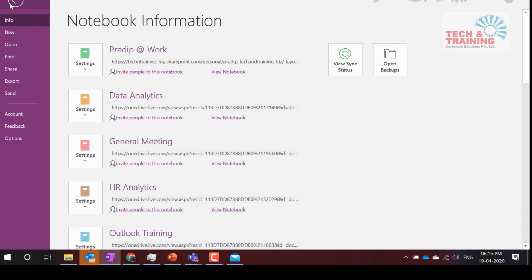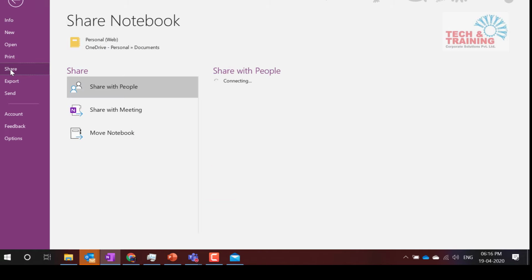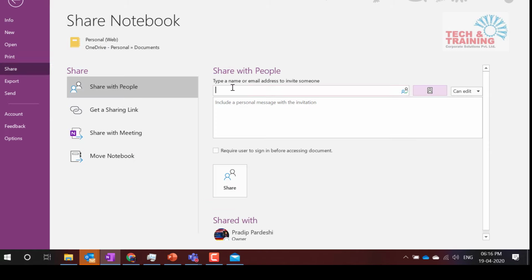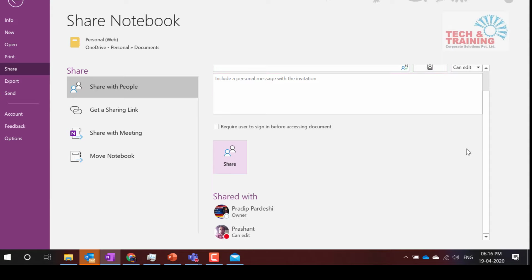I'm going to talk about OneNote and Outlook, but let me also share one more thing. How do you share this OneNote with other friends or colleagues so that you can make a collective OneNote? So I go ahead and click on File. In order to share the OneNote file, I click on Share, and here I'm sharing it with my friend Prashant. So Prashant can edit, and of course, I want him to sign in. So I have shared one document with Prashant.